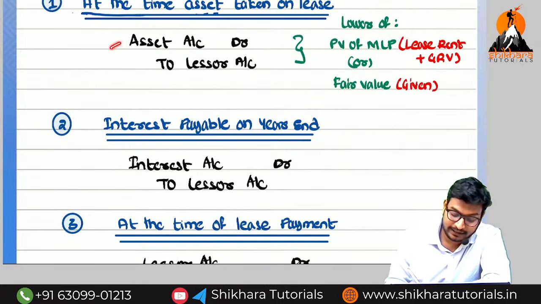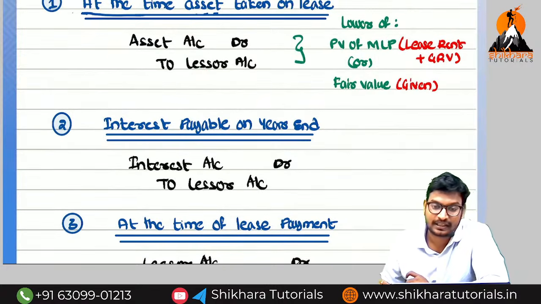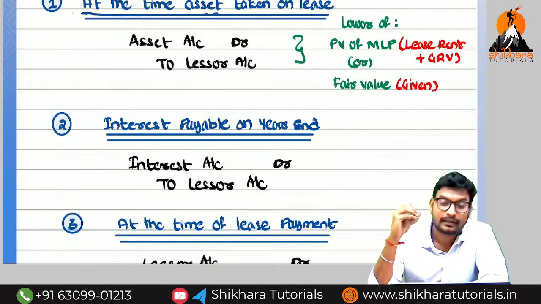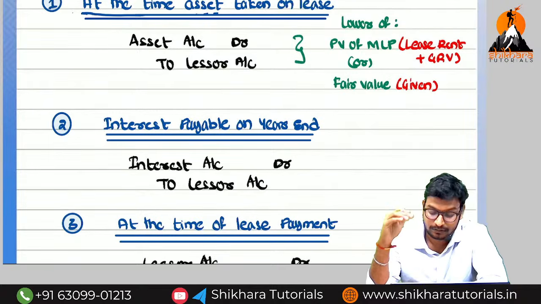So here, what is the first entry? Asset account debited to lessor account. Why sir? So what is the normal credit sale of asset entry? So credit purchase of asset entry.